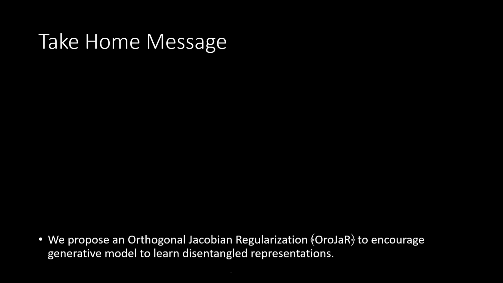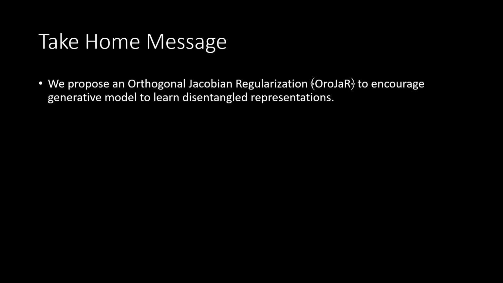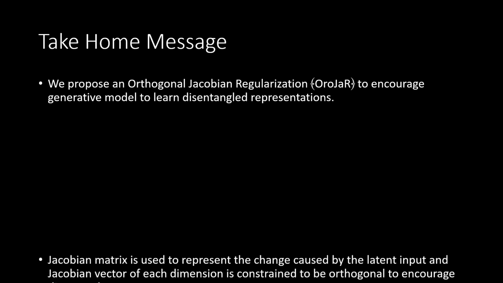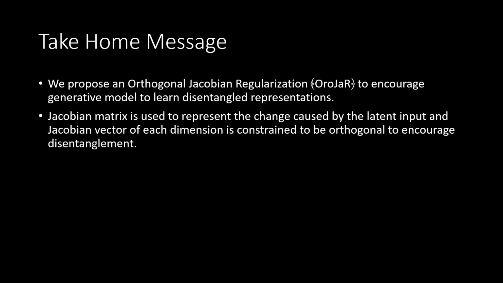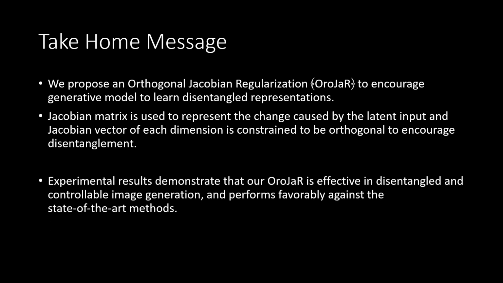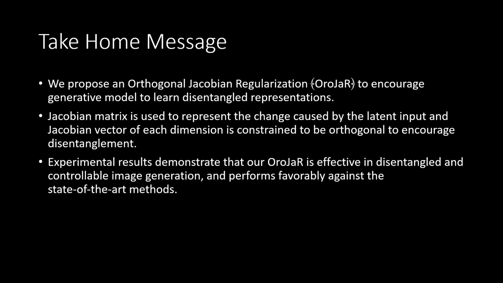In conclusion, we propose an orthogonal Jacobian regularization to encourage generative models to learn disentangled representations. The Jacobian matrix is used to represent the change caused by the latent input, and the Jacobian vector of each dimension is constrained to be orthogonal to encourage disentanglement. Experimental results demonstrate that our OroJaR is effective in disentangled and controllable image generation, and performs favorably against the state-of-the-art methods.